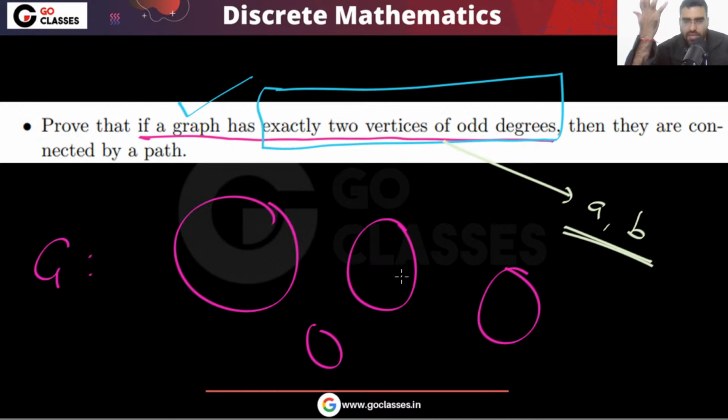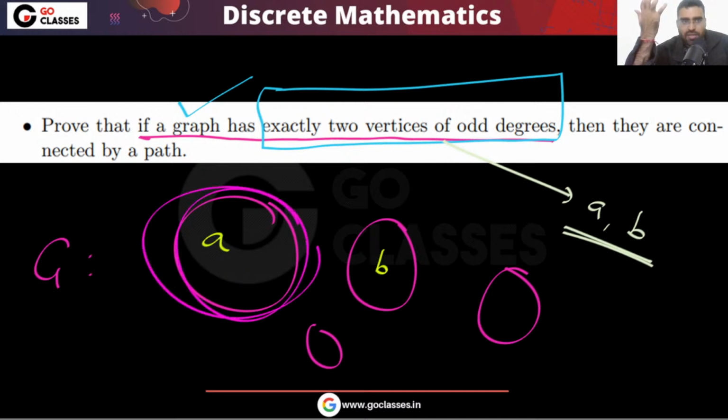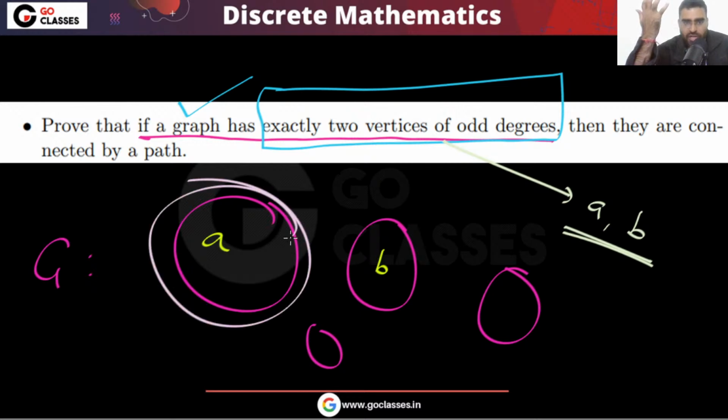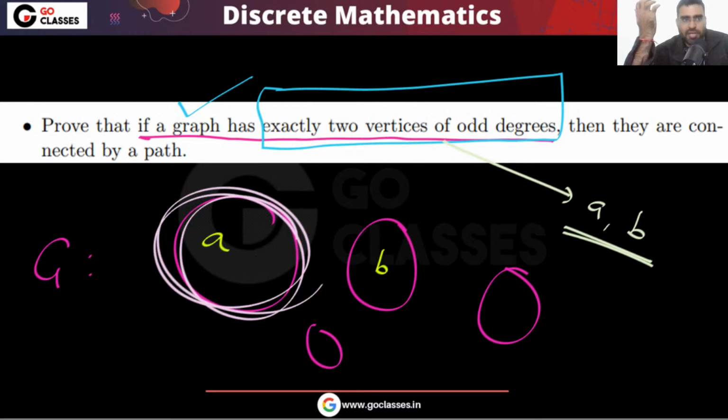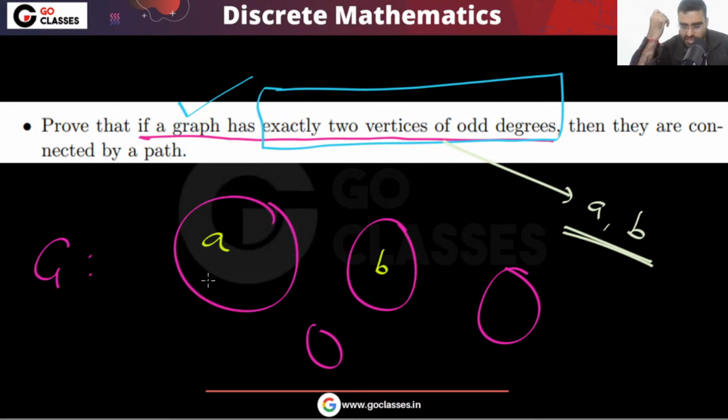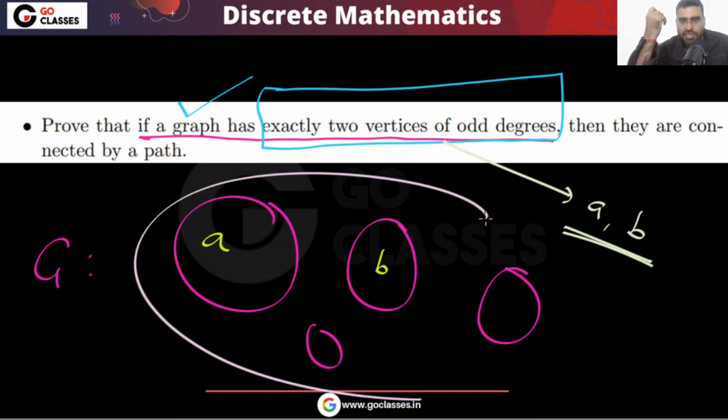Of course, it is not possible, right? Like A is here, B is here. This is not possible, correct? This is not possible because in this component you must have an even number of odd degree vertices. So this thing is definitely not possible.